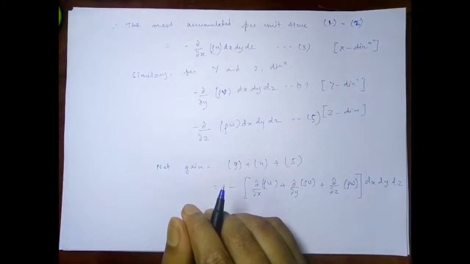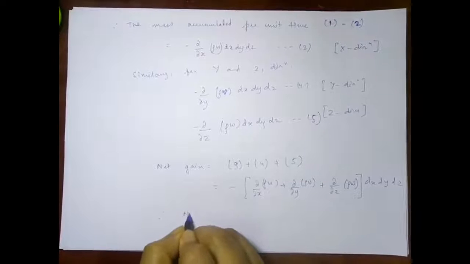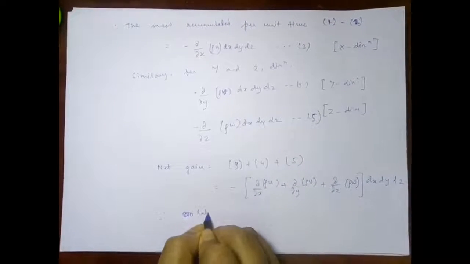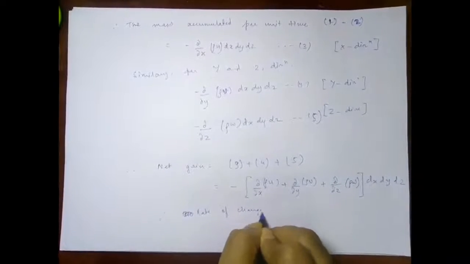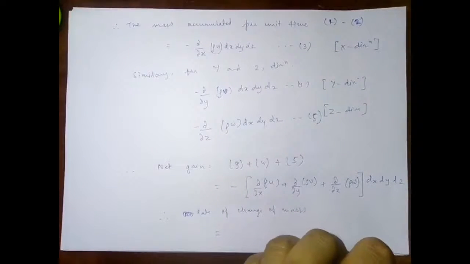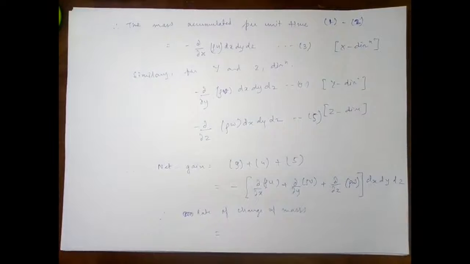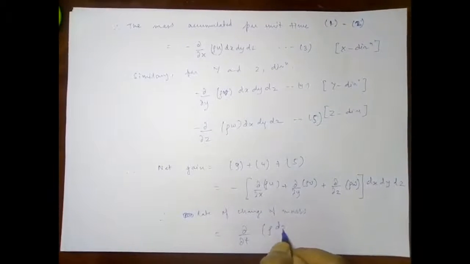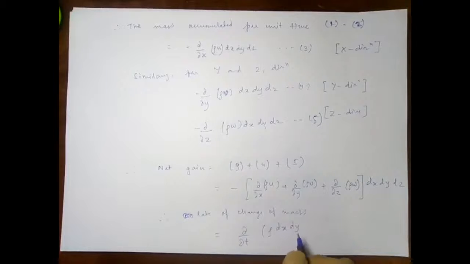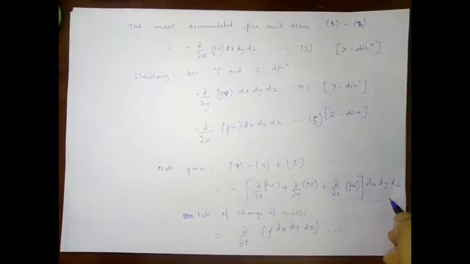So the rate of change of mass of the parallelepiped control volume will be, so this was the net gain in fluid mass per unit time, and therefore the rate of change of mass will be basically, again if we take out the velocity, don't consider the velocities, and we consider it with respect to time only, and this thing will be taken as del upon del t of rho dx dy dz.